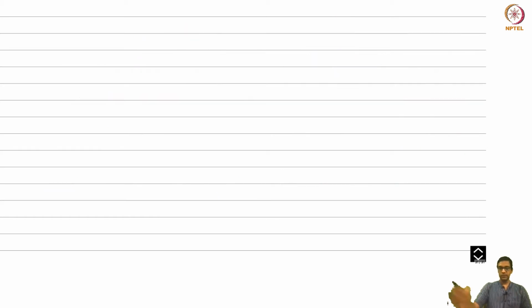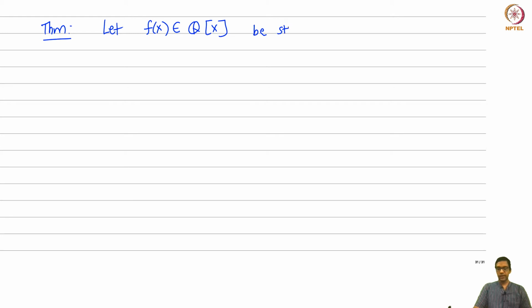So let's prove the main theorem on the insolvability. It says that, so I stated this earlier, let f of x in Q[x] be such that the degree is 5 and the Galois group of f, which means the Galois group of its splitting field, is S5 or A5.